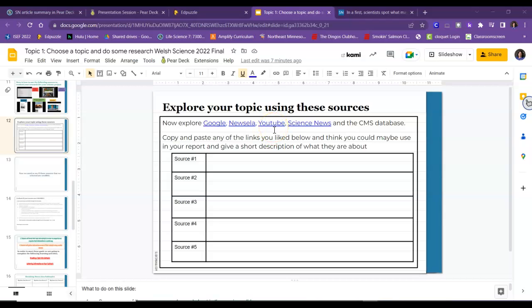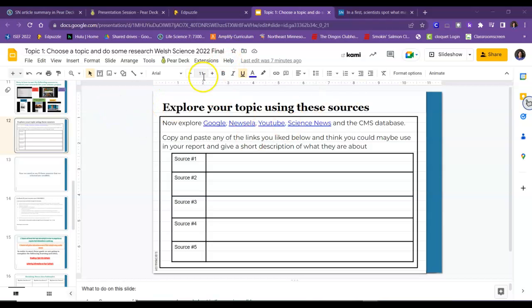But the hard thing about YouTube is that when we start collecting information, we're going to just copy and paste it into a slide. And in YouTube, you're going to have to type it yourself. You won't be able to copy and paste it. So don't decide to use all of YouTube. That'll really make more work for you if you do that.